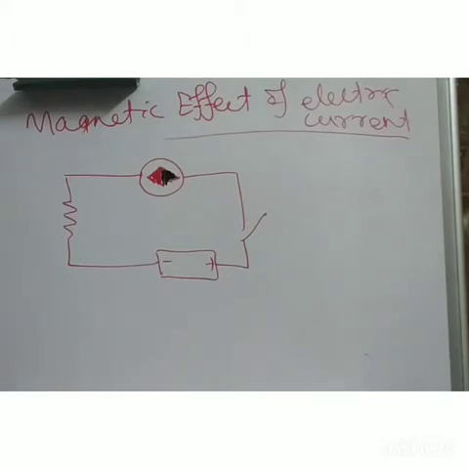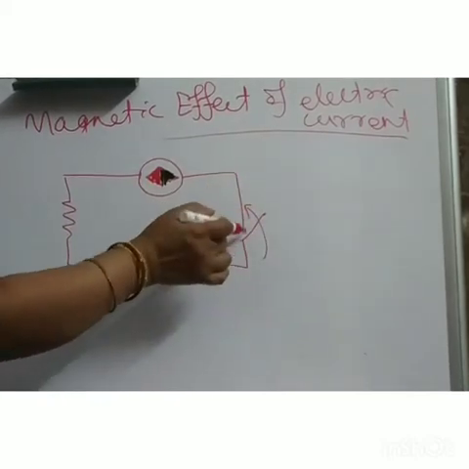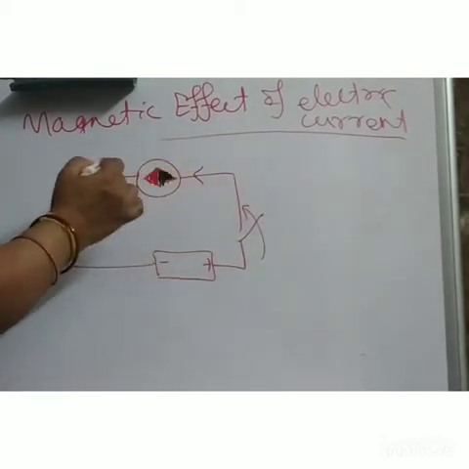So what he observed: if you close the switch, the circuit is complete. It is a closed circuit, so current will flow like this.